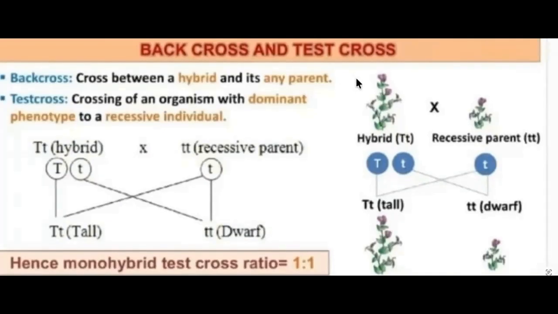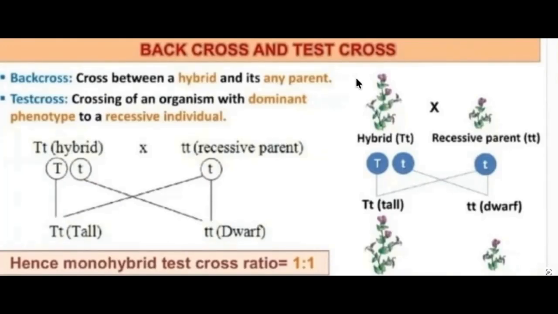So back cross means a cross between a hybrid, I mean to say the F1 generation, maybe F2 generation, whatever, and any of its parents. When you cross the F1 hybrid with the dominating true breeding parents, you will get all the same type of individuals.